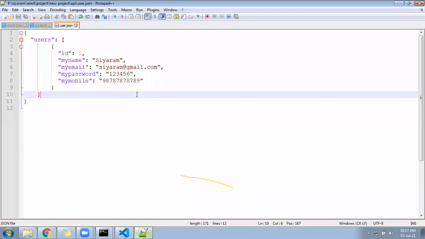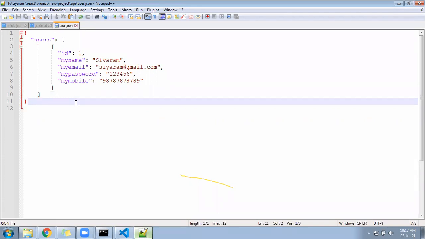See, nothing else to modify. Go to the user.json file and modify the property name. Confirm. You can run your page, refresh your page.